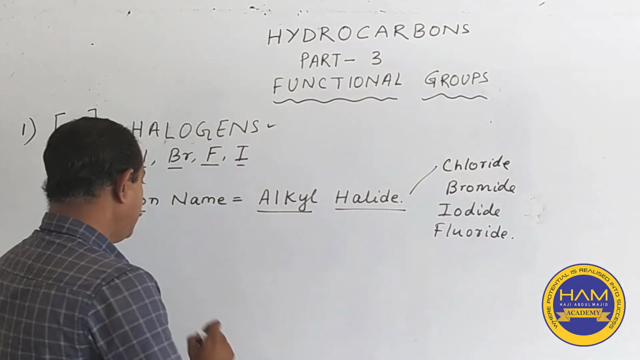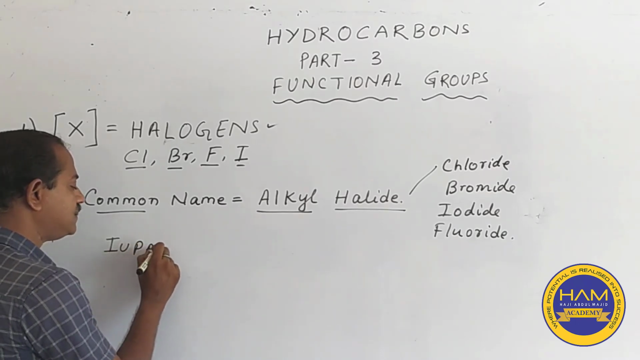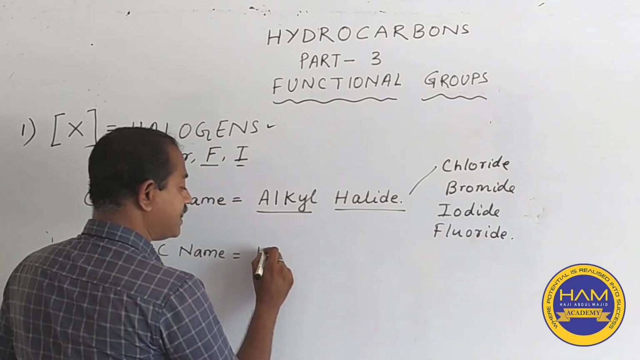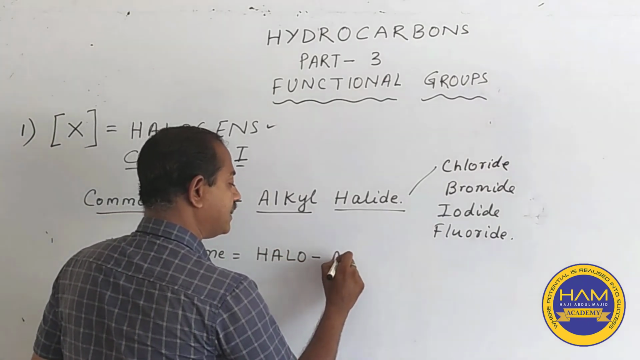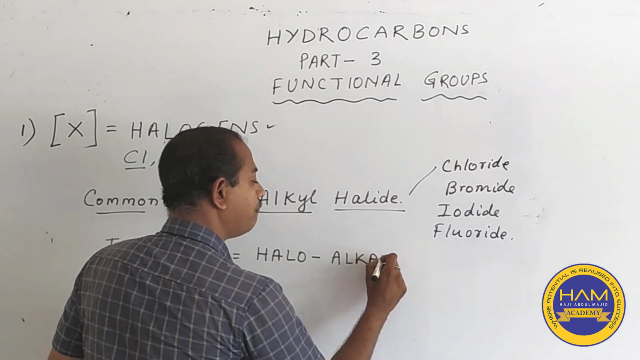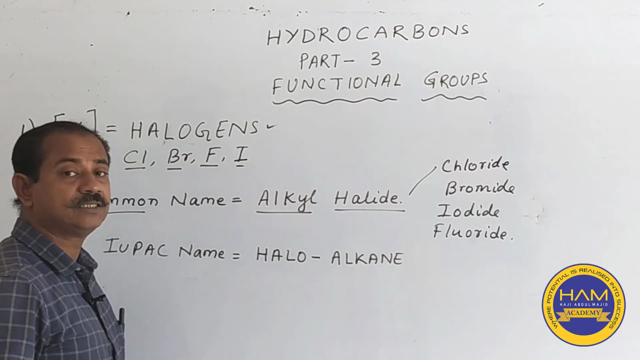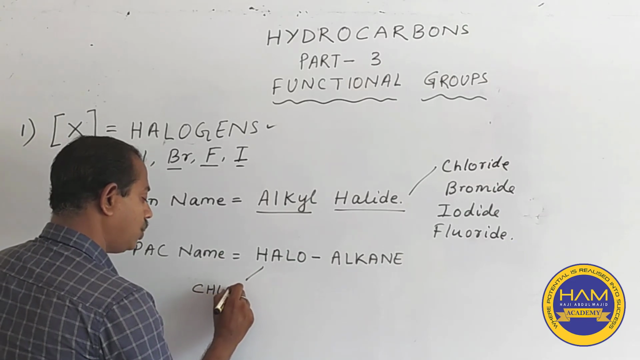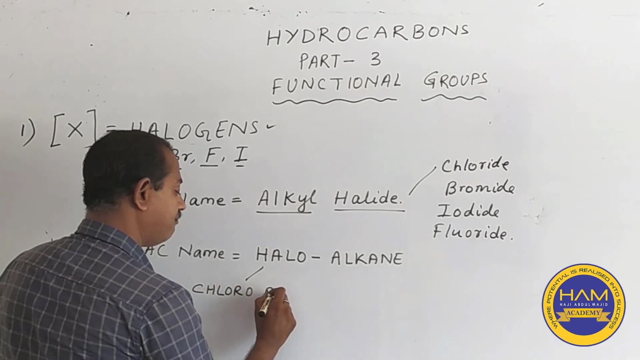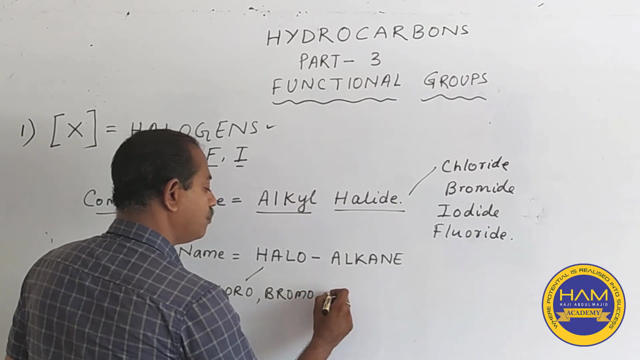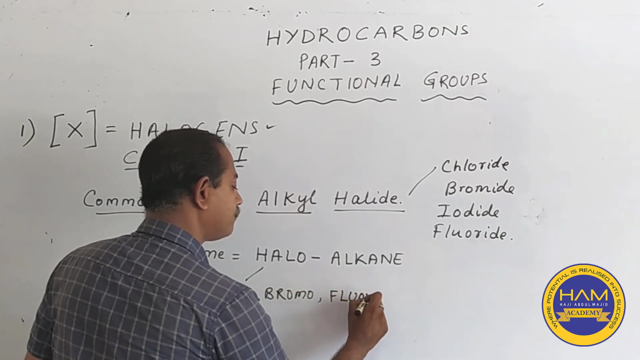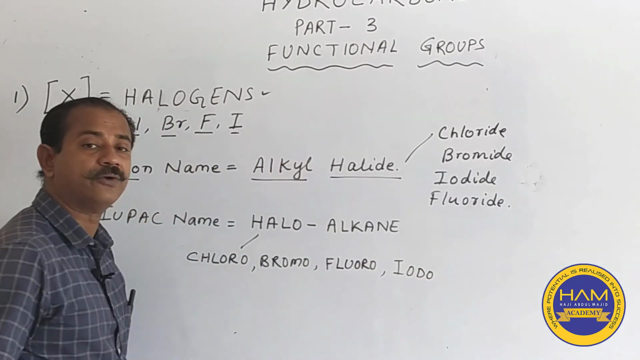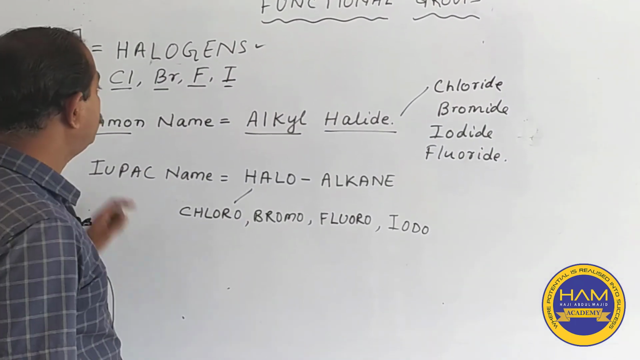This is the common name. Now we come down to the IUPAC name. For IUPAC we have a different rule. These are named as haloalkanes. We name the parent alkane along with the prefix of the halogen. Like halo, we have chloro if we are using chlorine, bromo if we are using bromine, fluoro if we are using fluorine, and iodo if we are using iodine. I will give you an example of how this naming is done.